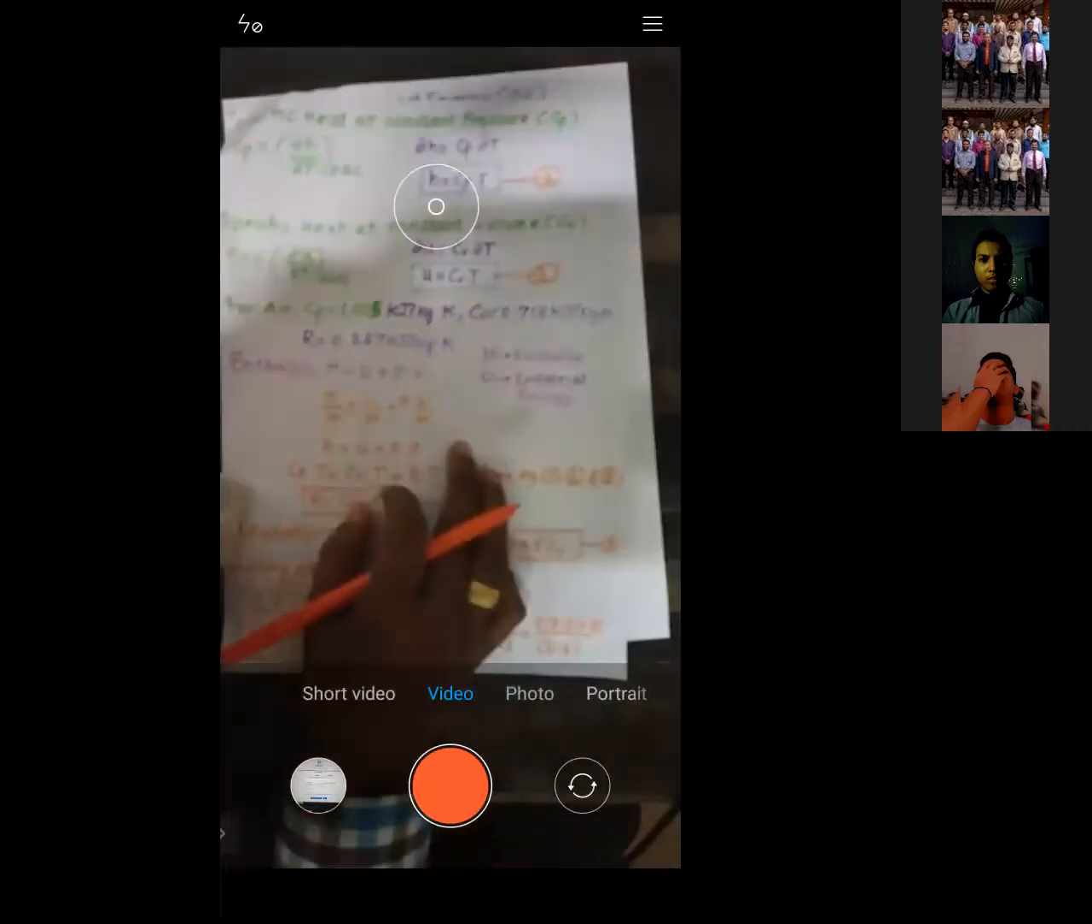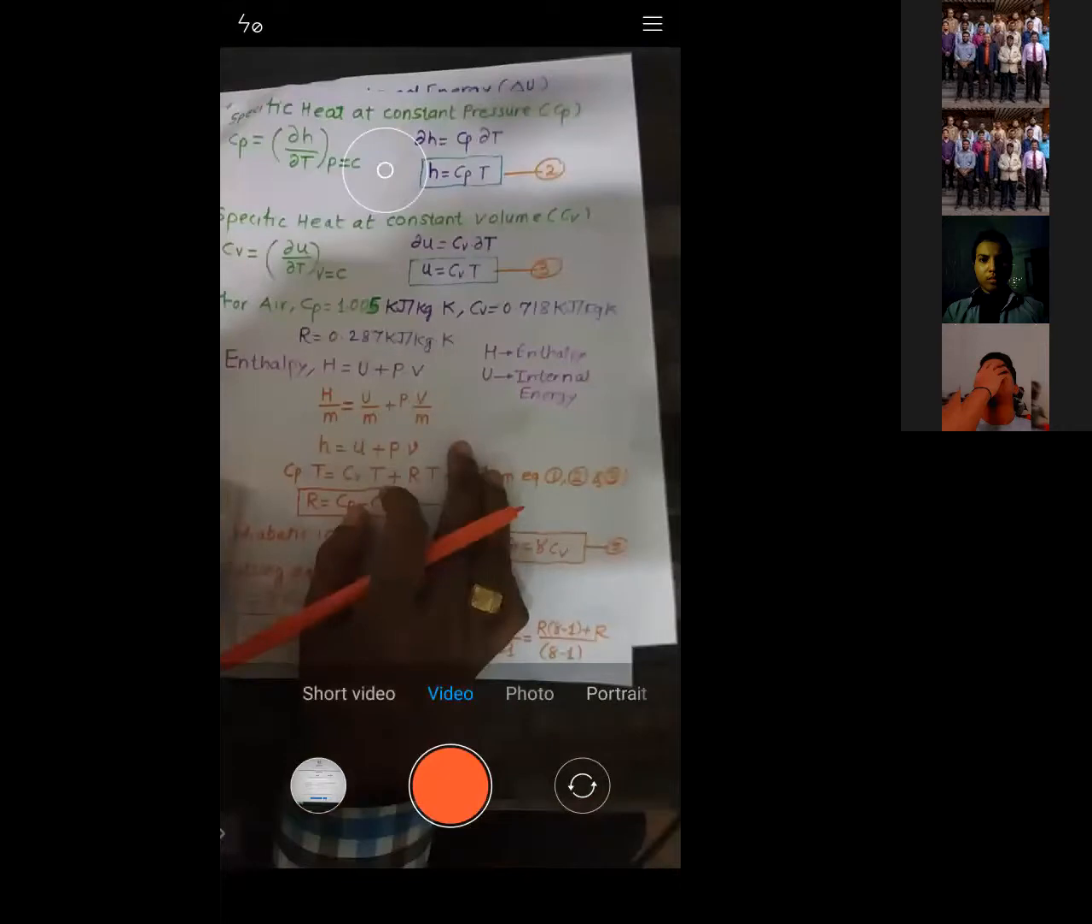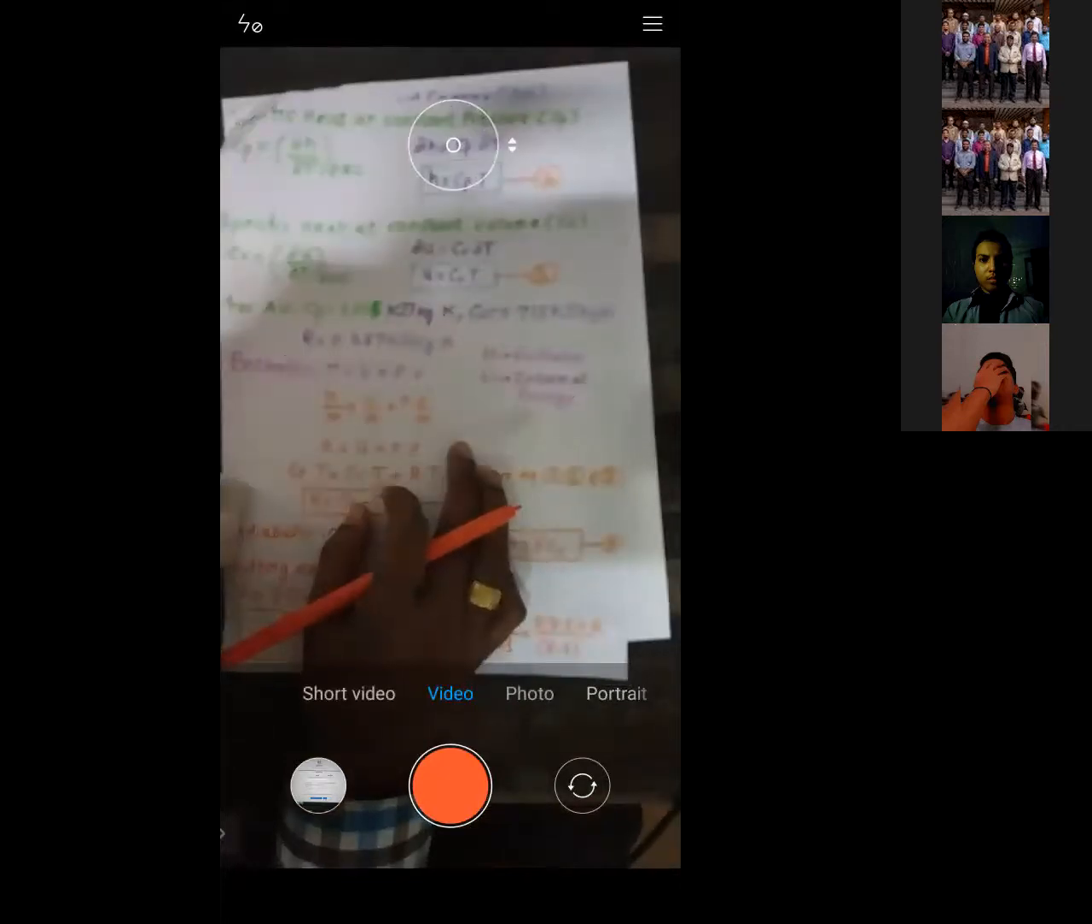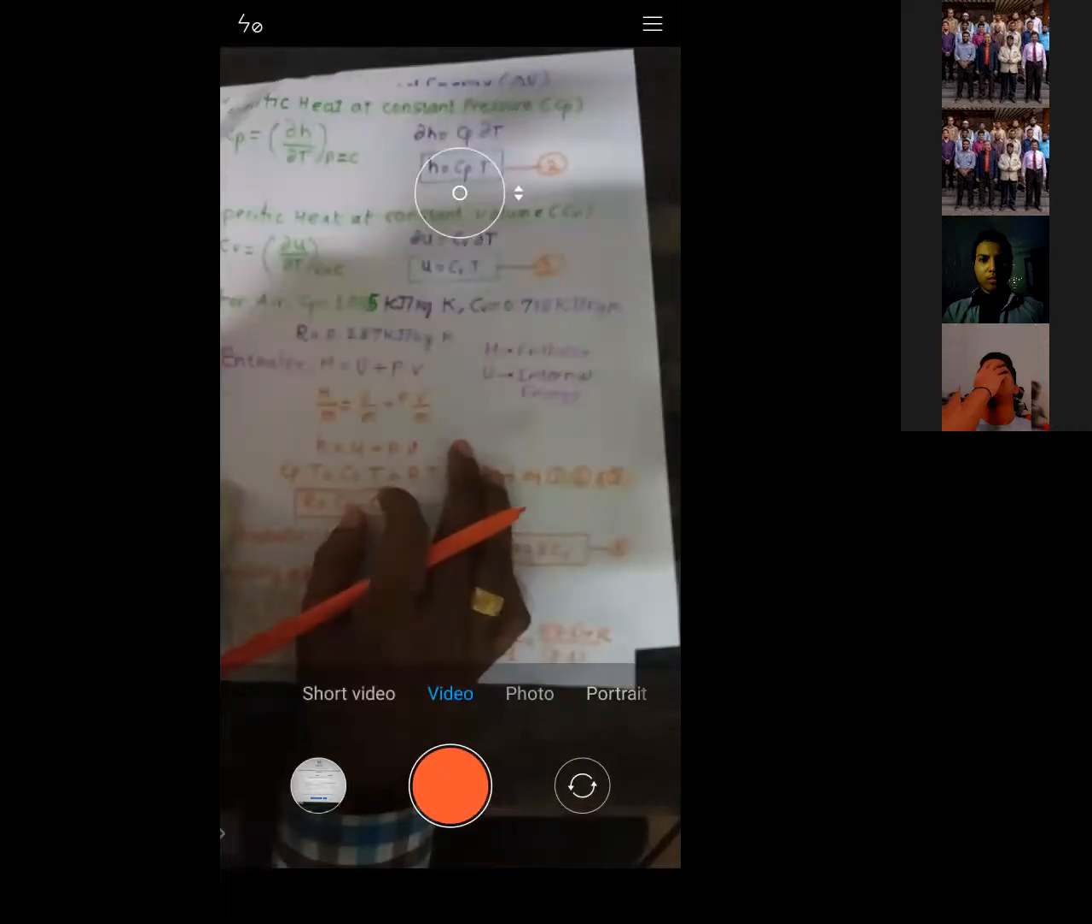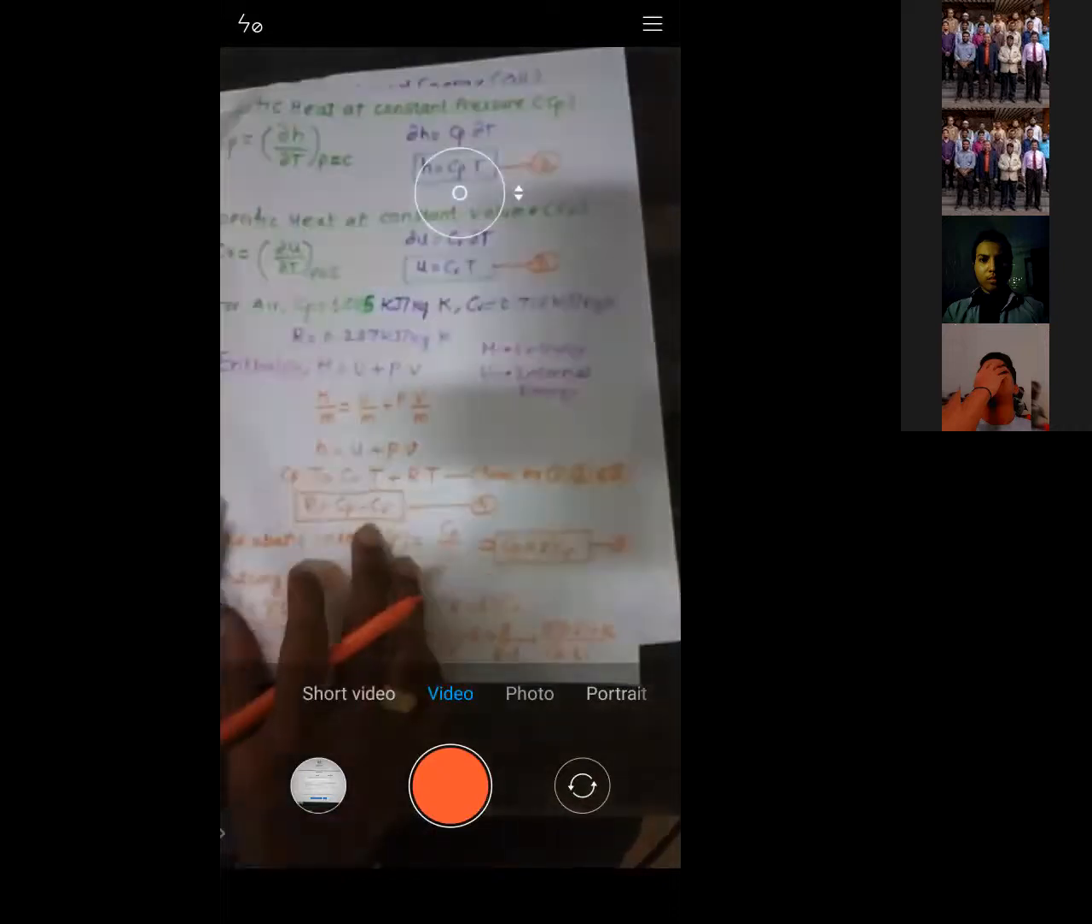Did we get the same equation previously? You can check it. We got the same equation just a while before: h is equal to Cp into T. So now also we got the same equation, right?